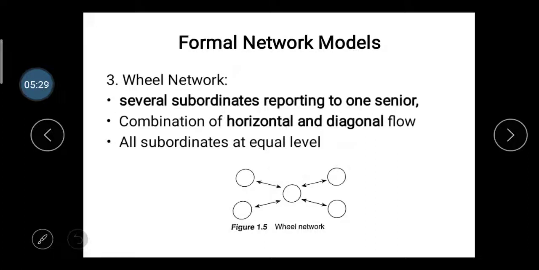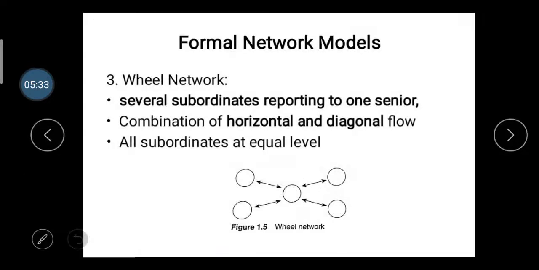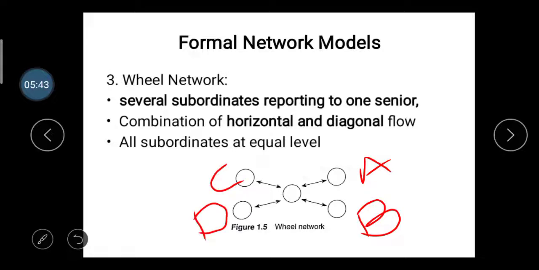Here you can see, take the example that here is a person, then B and C and D. There are four employees working in the same organization and they have to report to a person like P. So that is the wheel network. Wheel network works on the basis of different departments.